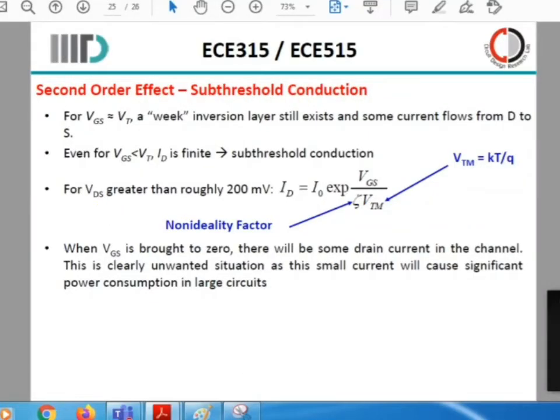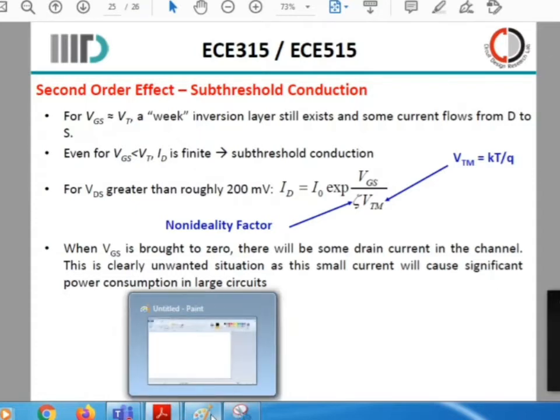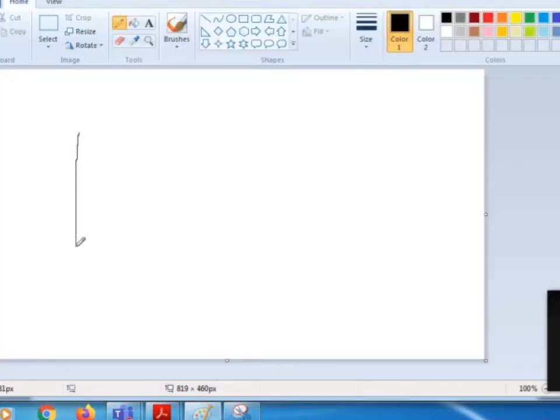There will be absolutely no current when your channel is not formed. But when your VGS is very close to VT, some weak inversion layer will be there, where it is gradually forming a very small amount of current. Even for VGS minus VT, you will find a very finite conduction of ID. That is in the range very close to your VT value. So you will see that in your ID-VDS curve when you draw it. It's not that you will not have any conduction, but you will actually still have some amount of conduction present.